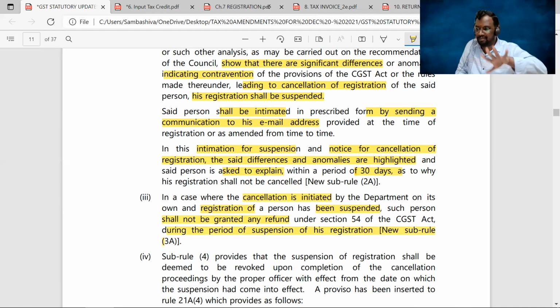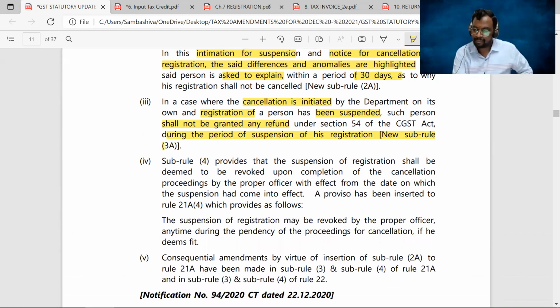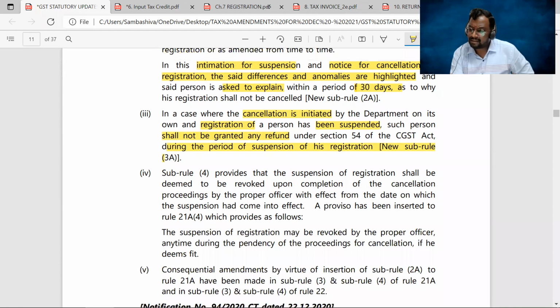This is a new sub rule. Suppose that from April to June, your registration is under suspension. Now for these 3 months, if you make any application for the refund of GST, that will not be entertained. You shall not be granted any refund of GST. Clear? Next portion. Suspension of registration shall be deemed to be revoked upon the completion of the cancellation proceedings by the proper officer.